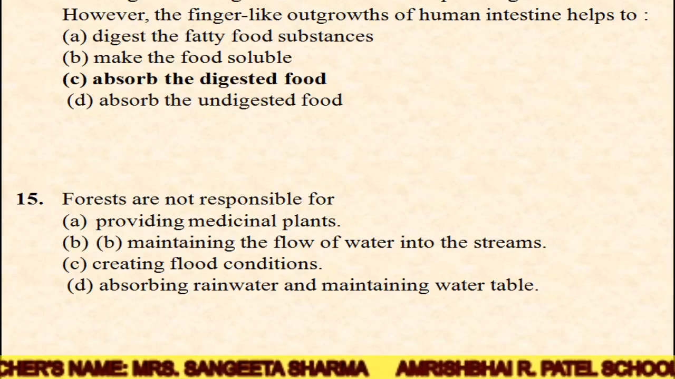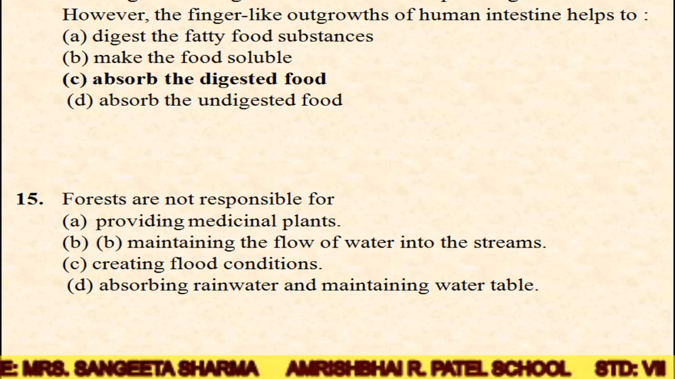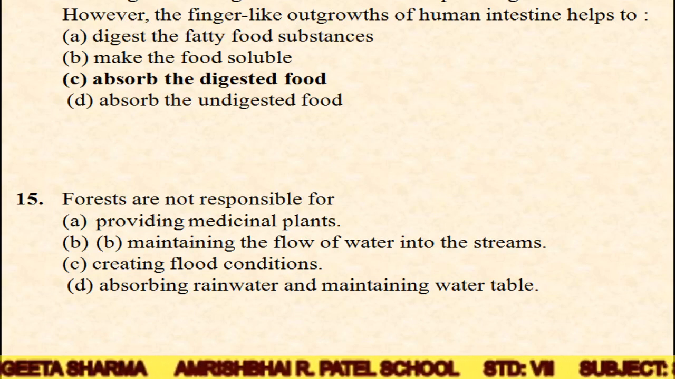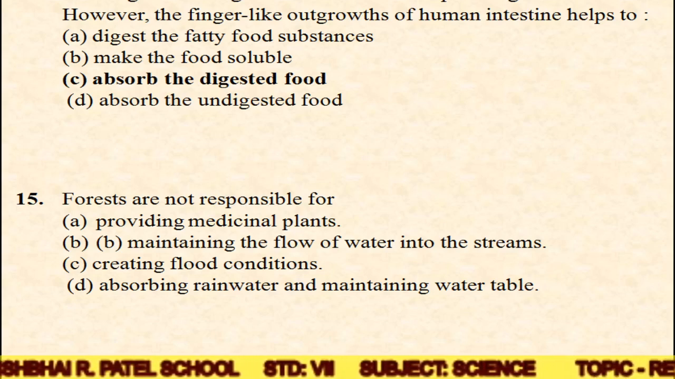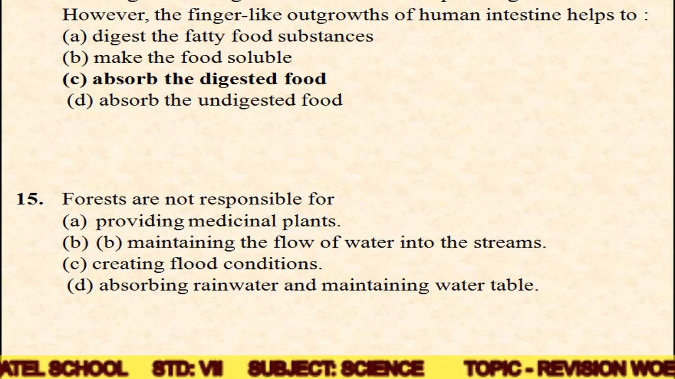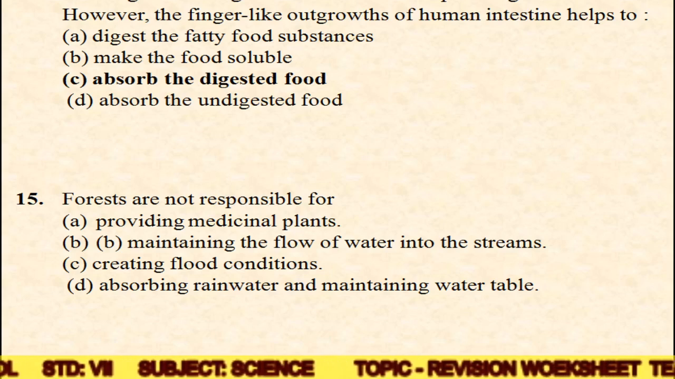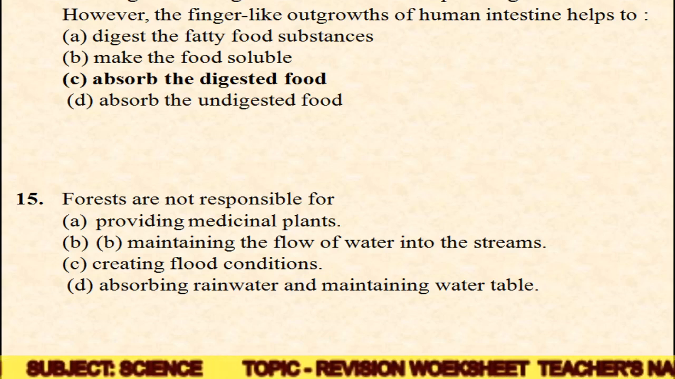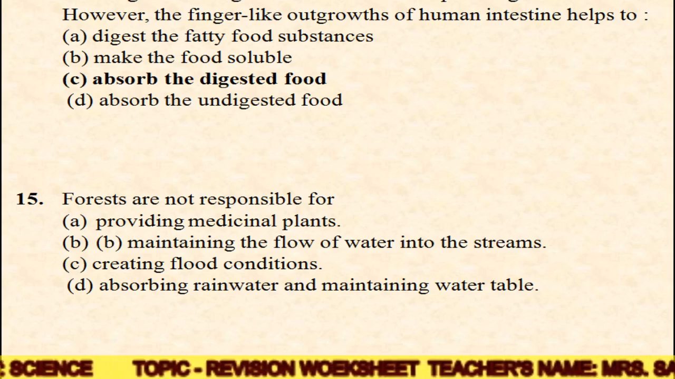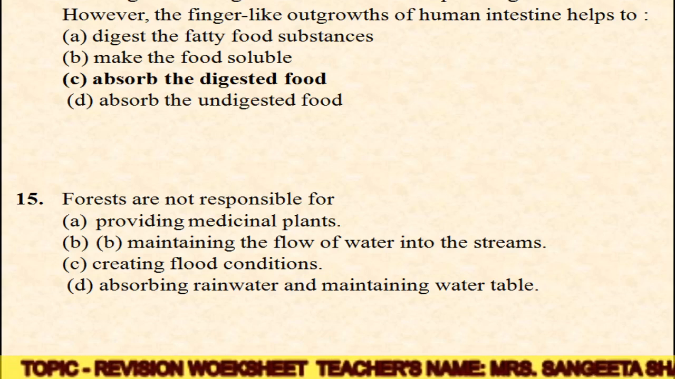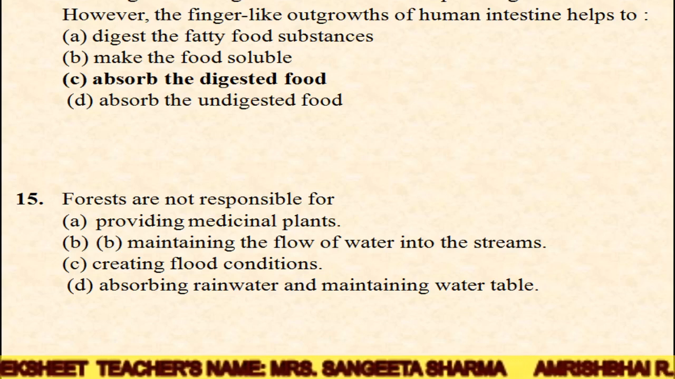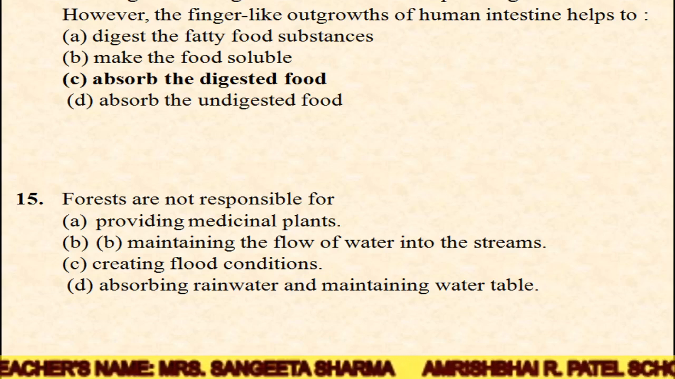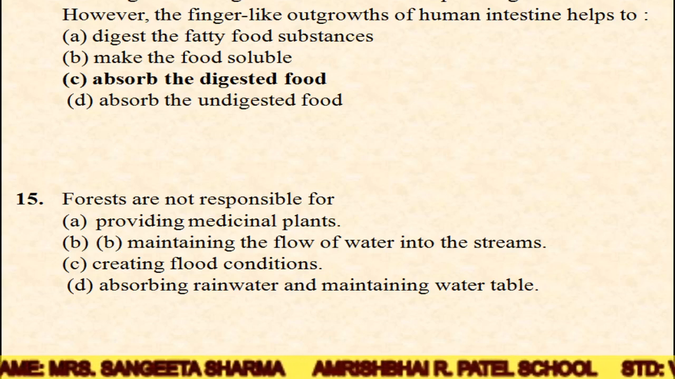Now the next question is the finger-like outgrowths of amoeba help in digesting food. Similarly, the finger-like outgrowths of the human intestine help to do what? Now we have four options. First, digest the fatty food substances. Second, make the food soluble. Third, absorb the digested food. And the fourth is absorb the undigested food. So the correct answer is C, absorb the digested food.